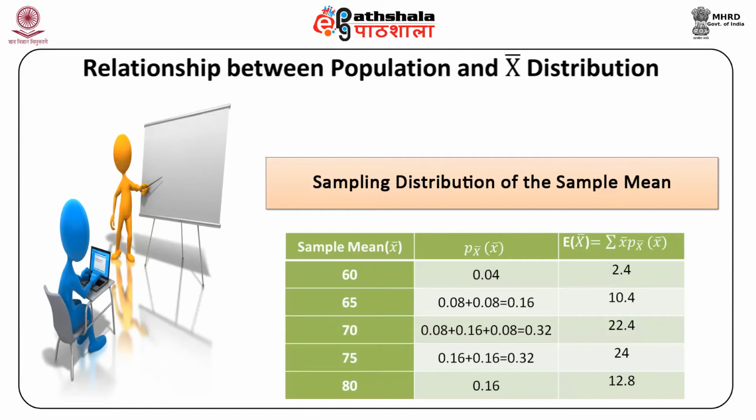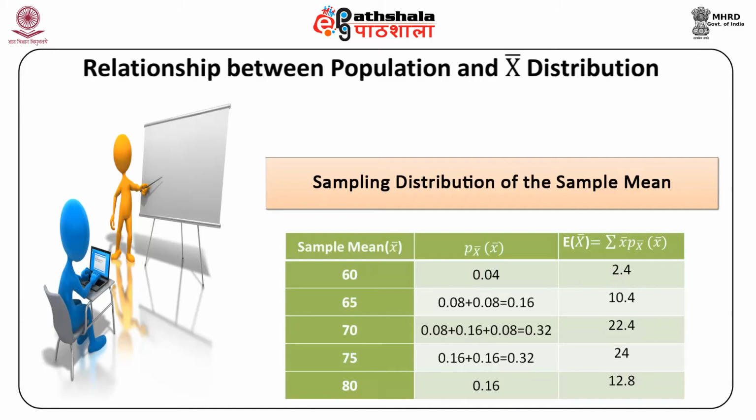Now, the variance of x bar, which we have calculated as sigma x bar square, is equal to (60 minus 72) whole square into 0.04, which is the probability of the corresponding sample mean 60, plus (65 minus 72) whole square into 0.16 plus (70 minus 72) whole square into 0.32 plus (75 minus 72) whole square into 0.32 plus (80 minus 72) whole square into 0.16.